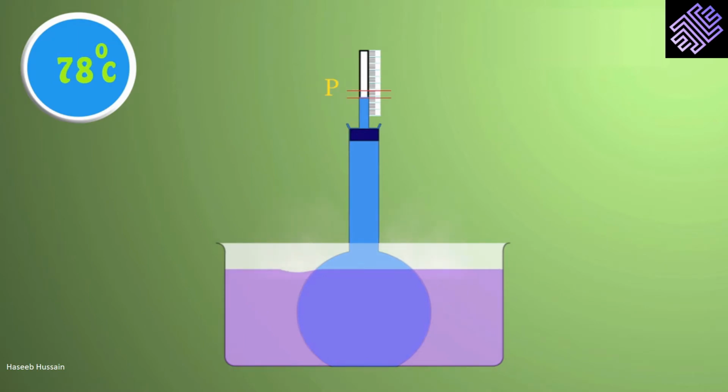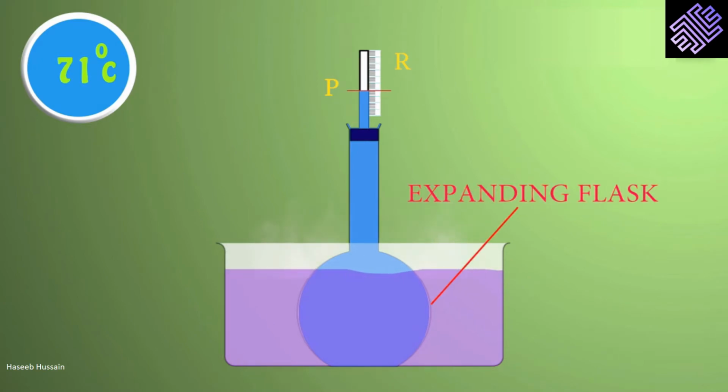Initially, the water level will fall to a level Q, and after some time, the water level will start rising. It not only reaches P, but also moves further up to R. What has happened? When we poured the hot water, the flask absorbed heat and expanded slightly. Water takes some time to transfer heat within the flask as it is a bad conductor of heat. So the water level initially falls from P to Q.